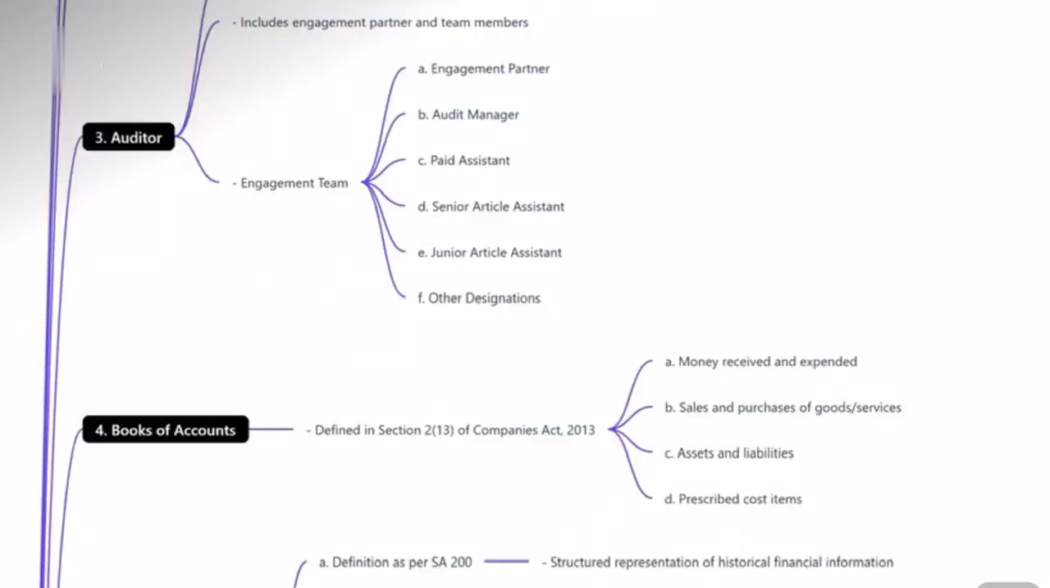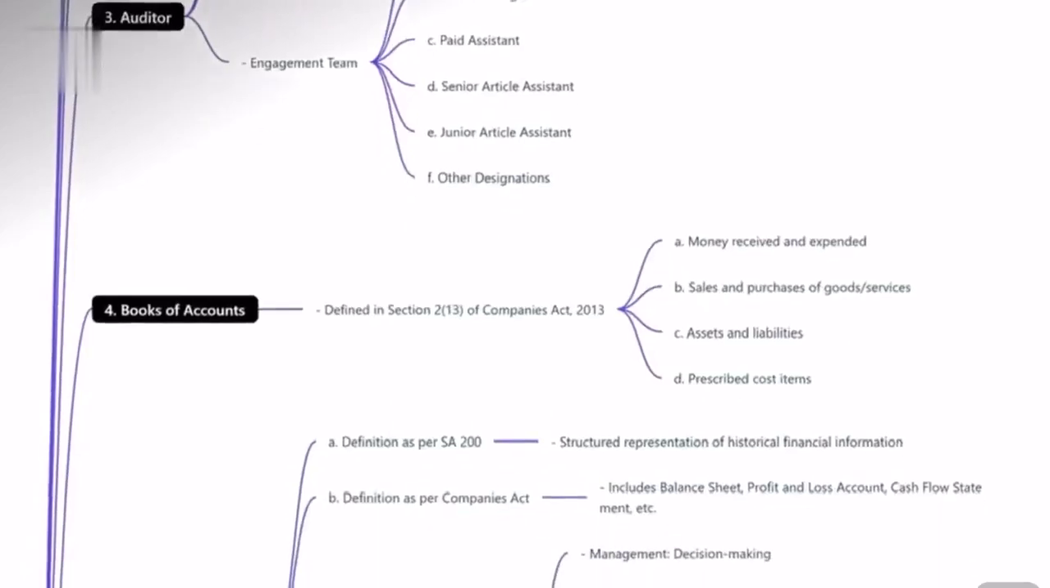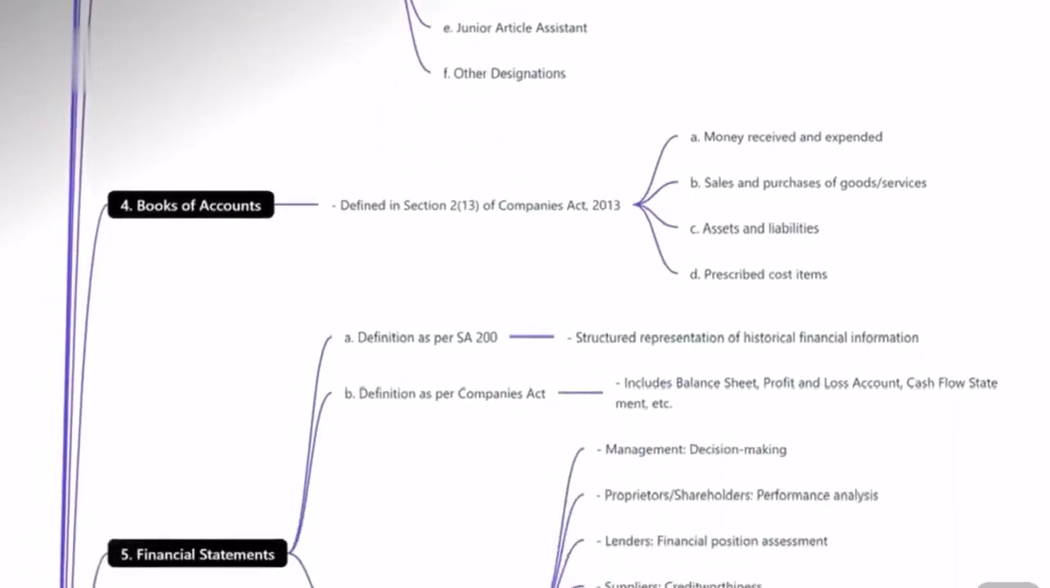Now we'll identify who is an auditor. A person who conducts the audit. It's very simple. It includes the engagement partner, the audit manager, the paid assistant, the senior article assistant, the junior article assistant, and any other person who has been designated in such a way that he becomes part of an engagement team, then he is also called an auditor.